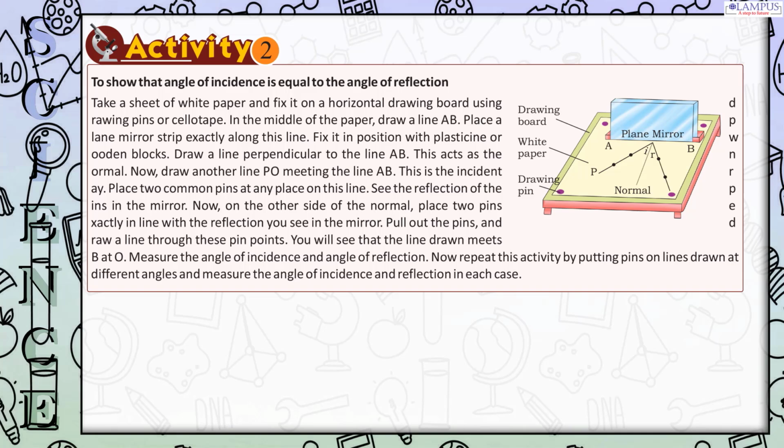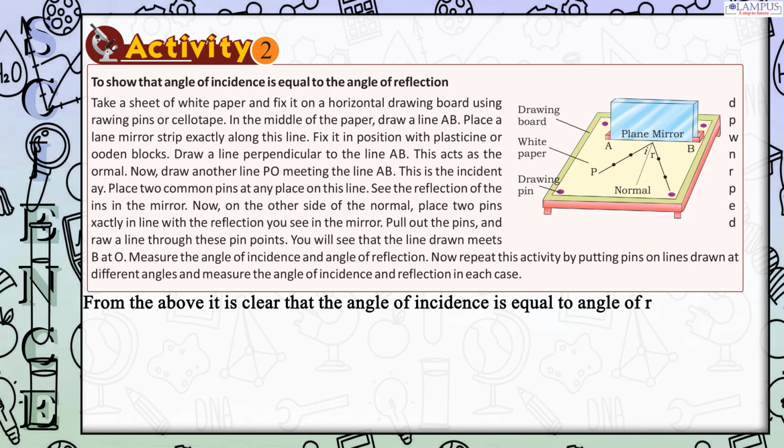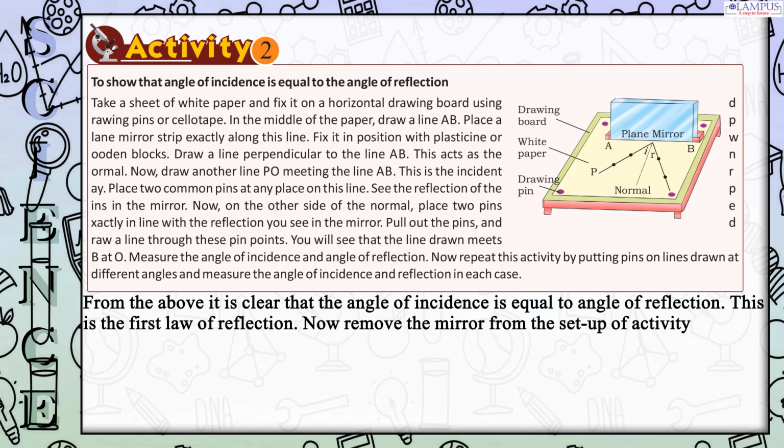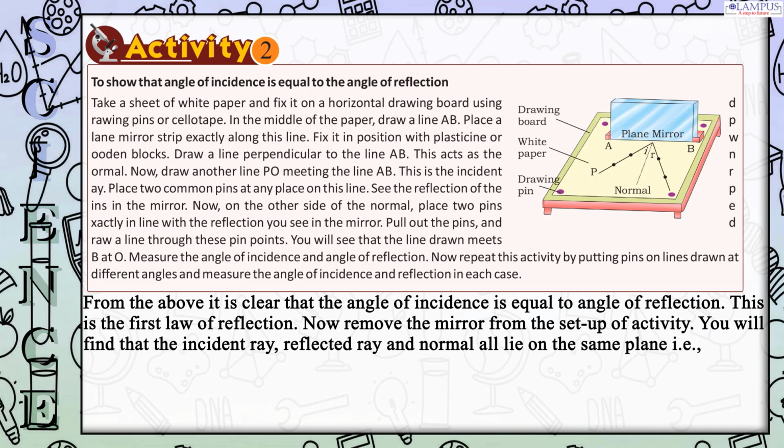Now repeat this activity by putting pins on lines drawn at different angles and measure the angle of incidence and reflection in each case. From the above it is clear that the angle of incidence is equal to the angle of reflection. This is the first law of reflection. Now remove the mirror from the setup of the activity. You will find that the incident ray, reflected ray and normal all lie on the same plane, i.e., they lie on the paper. This is the second law of reflection.